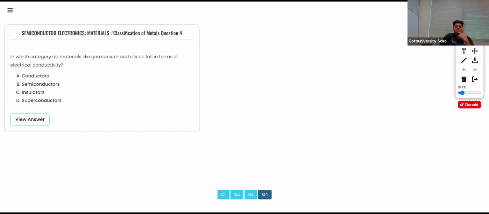Conductor, semiconductor, insulator, superconductors. In which category do materials like germanium and silicon fall in terms of electrical conductivity? Yes, it falls in the category of semiconductor.